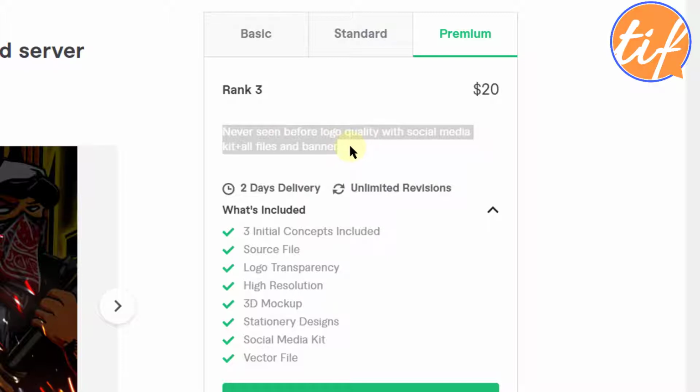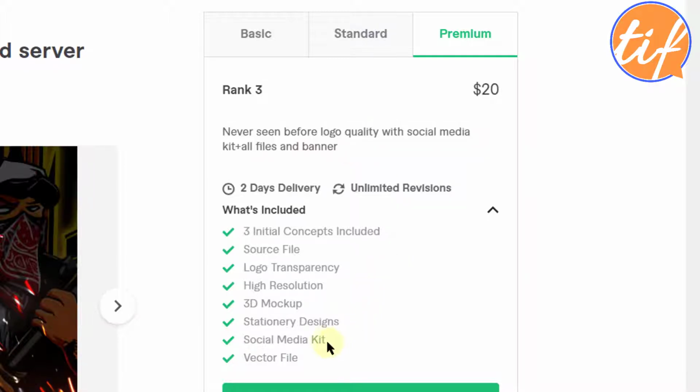Now again, here also he's providing only 1 logo, okay, but he's adding a social media kit. Now the person who's looking for this kind of gaming logo may also have a social media page on Facebook, Pinterest, Instagram, Twitter, wherever. He would also need these social media kits, all these images that he can directly use on social media. Okay, so it's a very nice thing that he has added, but again, it's a single logo. It's not adding multiple logos in this package. This is fine. I like it. All right, till now this is fine.